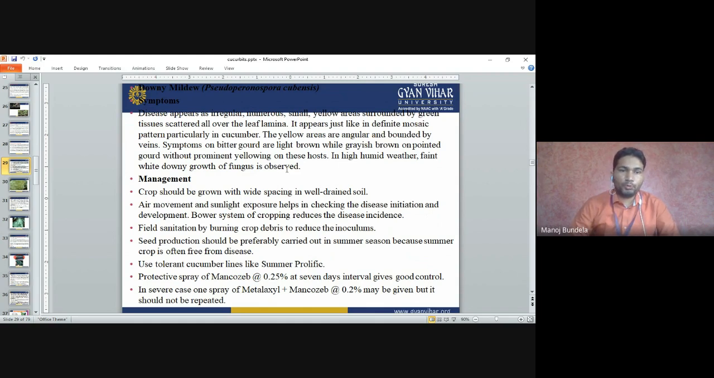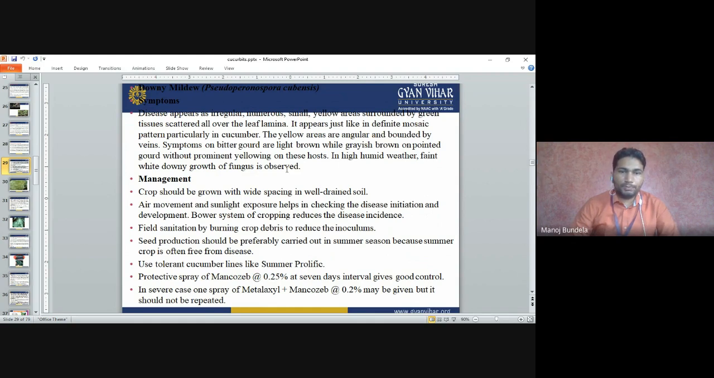Management: crops should be grown with wide spacing in well-drained soil. Air movement and sunlight exposure help in checking disease initiation and development. The bower system of cropping reduces disease incidence, because the plant will not touch the soil. Field sanitization by burning the crop debris reduces the inoculum. This inoculum is present in the soil. So we have to go for field sanitization, meaning we have to expose the soil to sunlight.